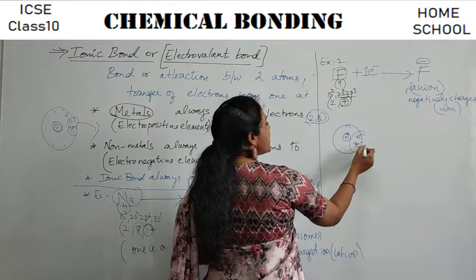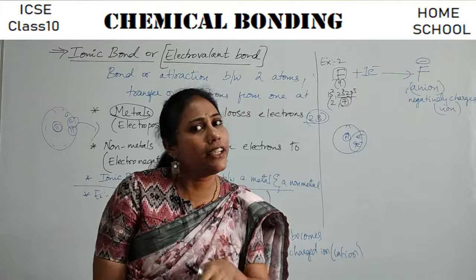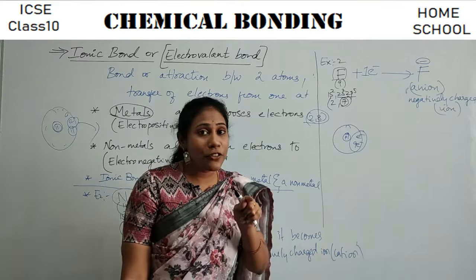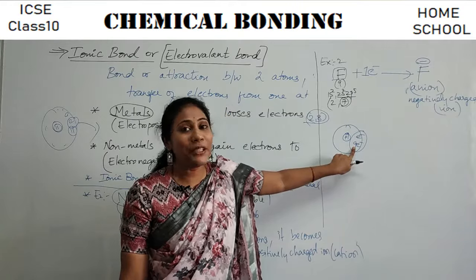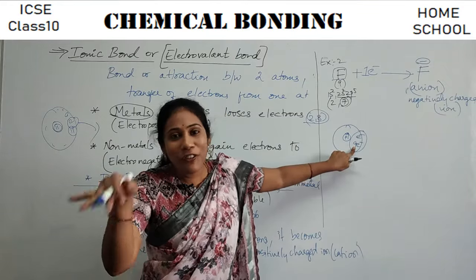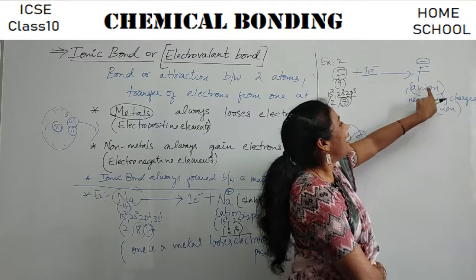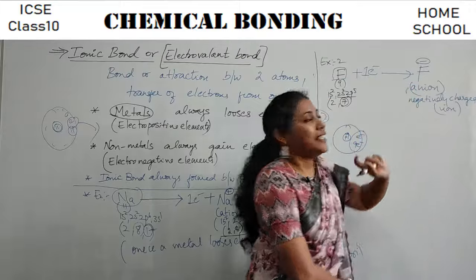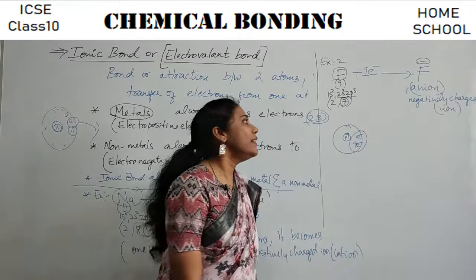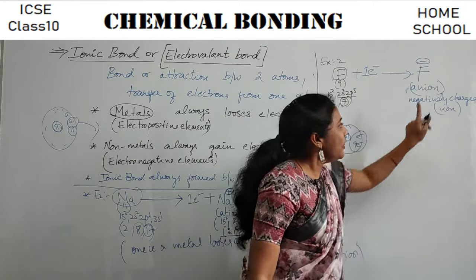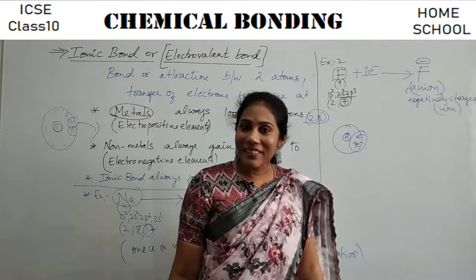So which charges are more in the fluorine atom, positive or negative? Electron is a negatively charged particle. So one extra negatively charged particle has come into the house of fluorine. That's the reason we represent anions with a negative sign. Clear? So a negatively charged ion is called an anion, and a positively charged ion is called a cation.